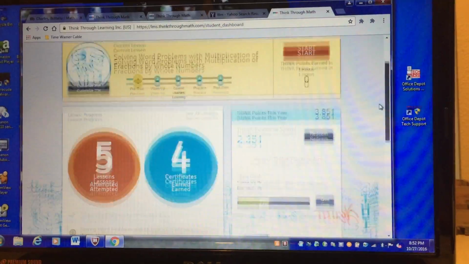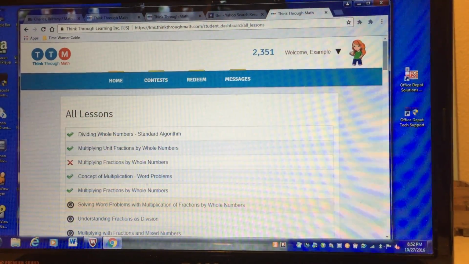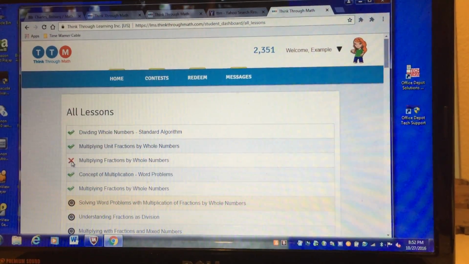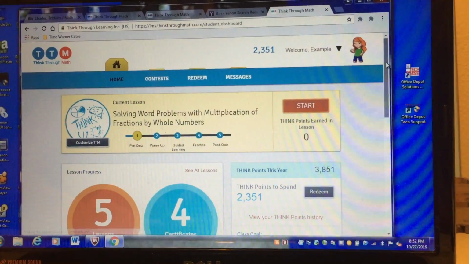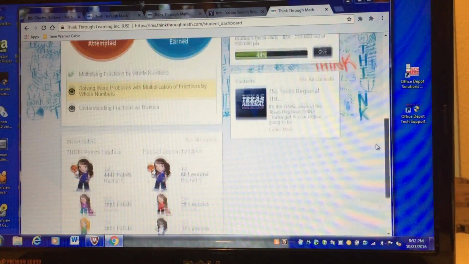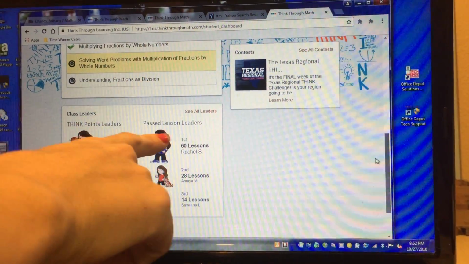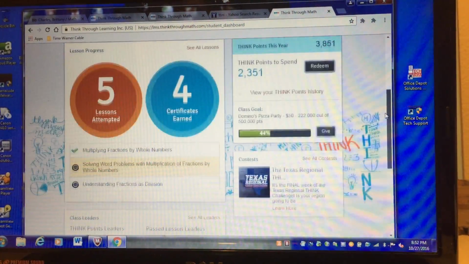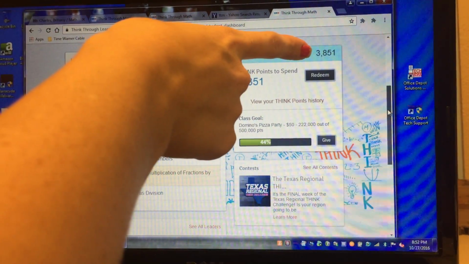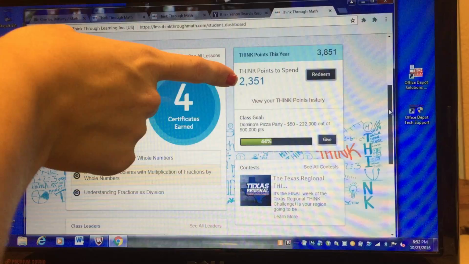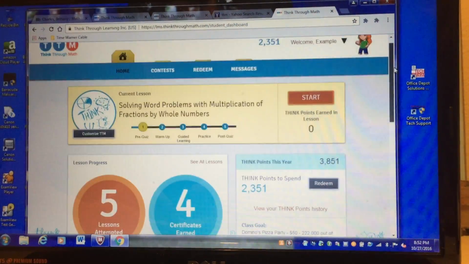They can also look at their lesson progress. If they go to see all lessons, it will show them the lessons that they've completed and if they passed or failed them. And one more thing, at the very bottom, it'll show leaders in their class, so who has the most points and who has the most lessons passed, as well as things that they can spend. These are the points they've earned for the whole year so far, and these are the ones that they have available to spend. They can donate to their goal here too.